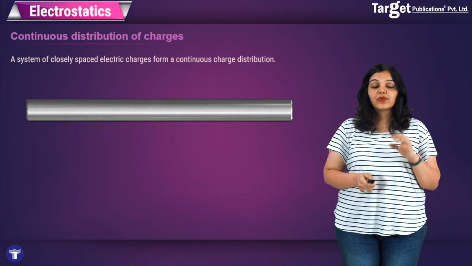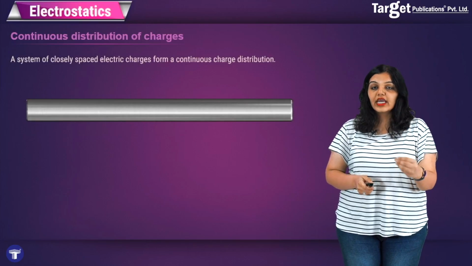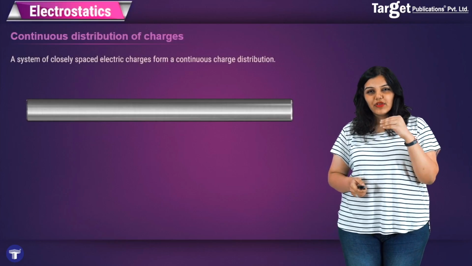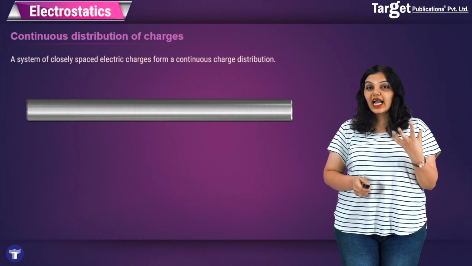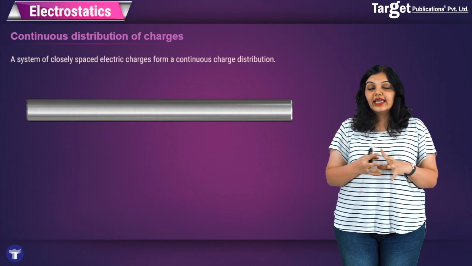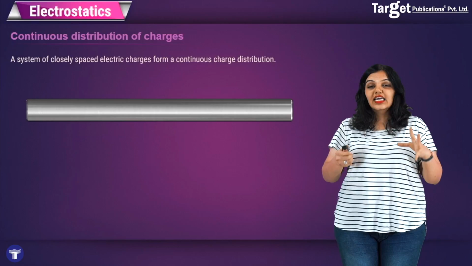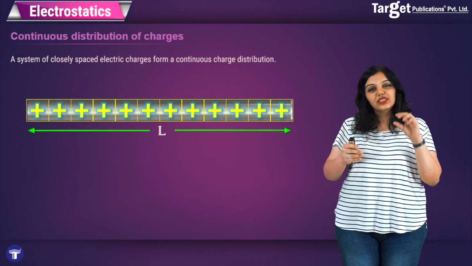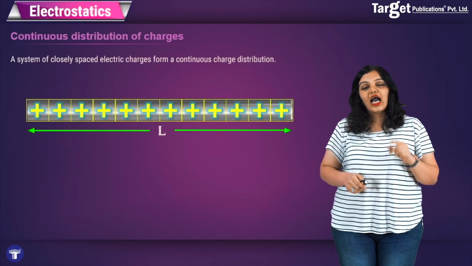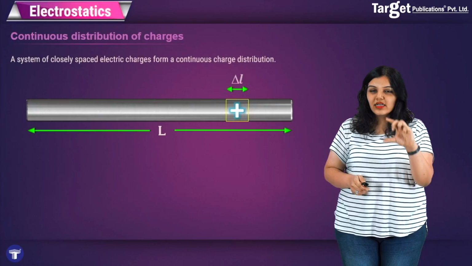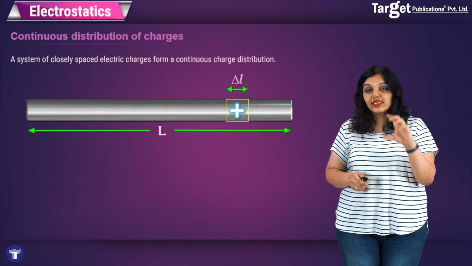In this case, what we have to do is come up with a new way to find the electric field due to this entire rod. And to come up with this new way, we have to introduce the idea of the density of a charge. If you have a rod or any object which is one-dimensional, in this case we will say that you cut up this charged rod into small pieces and then first try to answer what is the field due to one small piece.